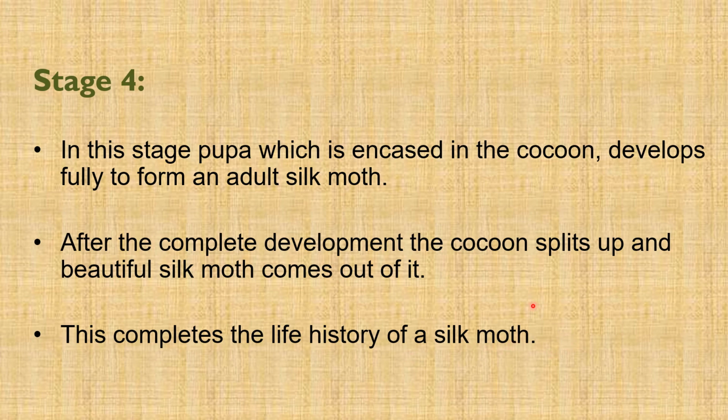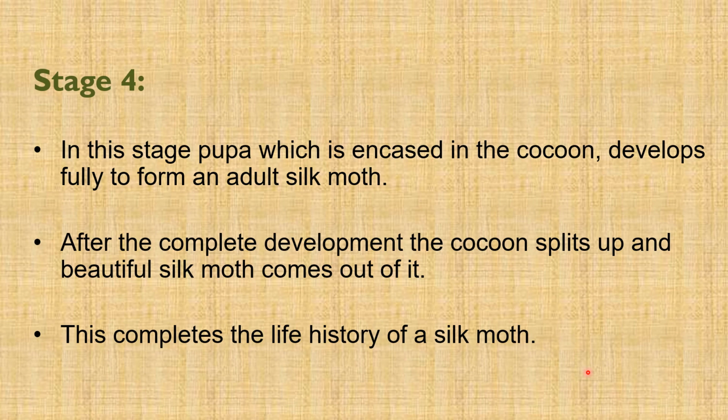It is important to note here that in order to produce silk, the silkworm developing inside the cocoon is not allowed to mature into a silk moth. This is because breaking of cocoon causes damage to silk threads and this lowers the quality of silk.